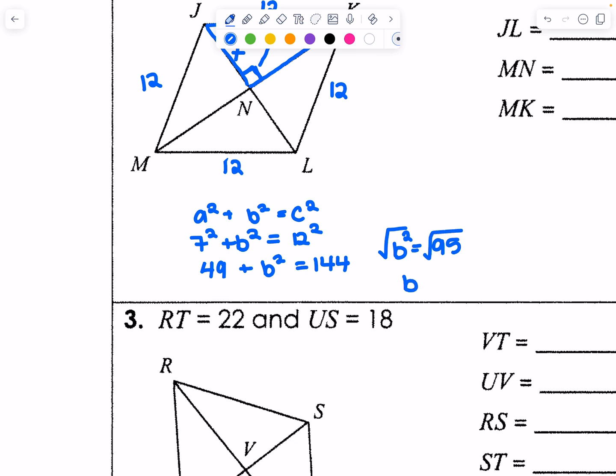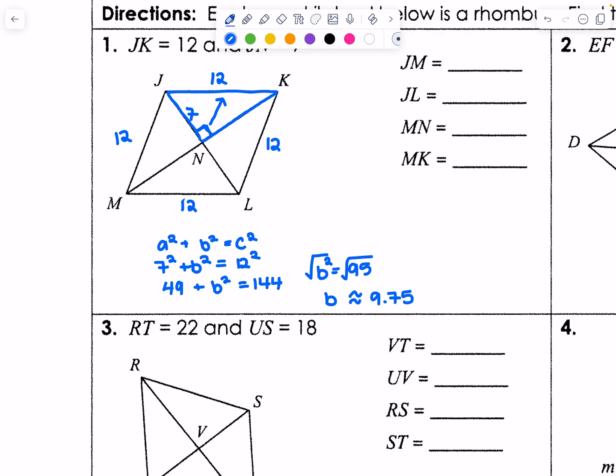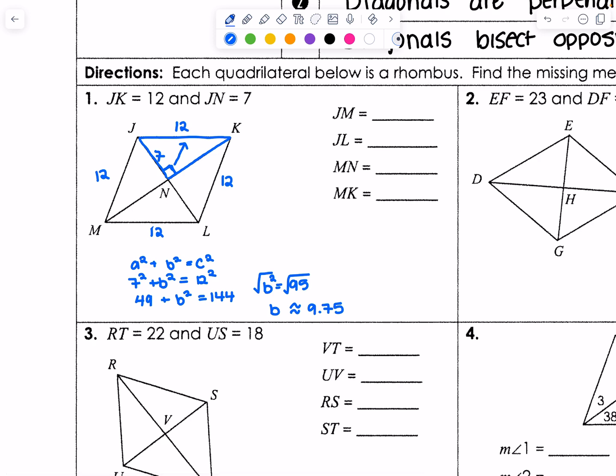I do believe we're going to come to a decimal today. So that's going to be approximately, I do like using the squigglies, if you don't, I'm not taking points off, 9.75 because I round to the hundredths place. So this one here is going to be 9.75. Okay. So now let's fill in our answers with the appropriate numbers. JM, the left side, is 12.